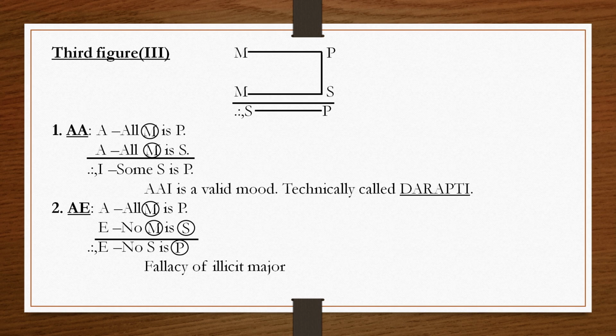Then in the premises we see whether three terms are distributed or not: major term, minor term and middle term. But the major term is undistributed in the premises. So here we commit the fallacy of illicit major. This is not a valid argument.